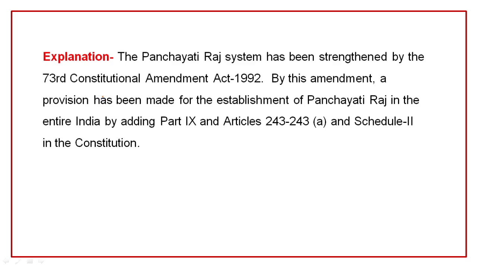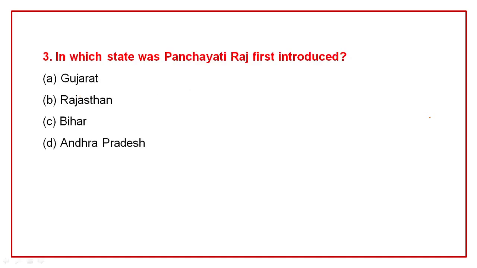The Panchayati Raj system has been strengthened by the 73rd Constitutional Amendment Act 1992. By this amendment, a provision has been made for the establishment of Panchayati Raj in the entire India by adding Part 9 and Article 243 to 243 Clause A and Schedule 11 in the Constitution.